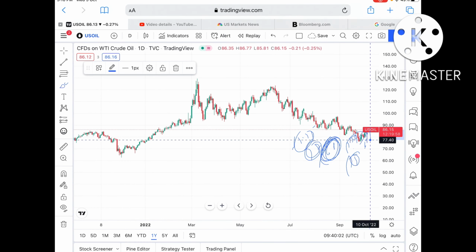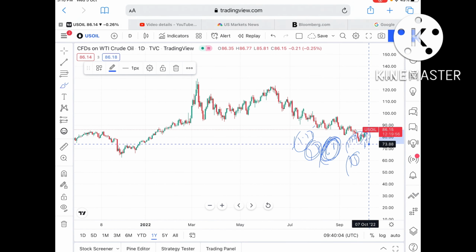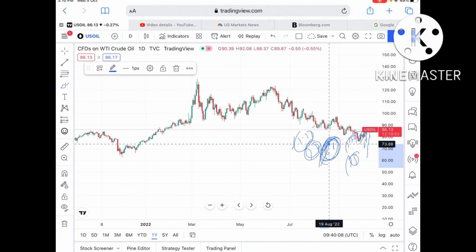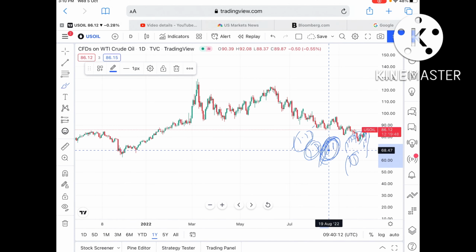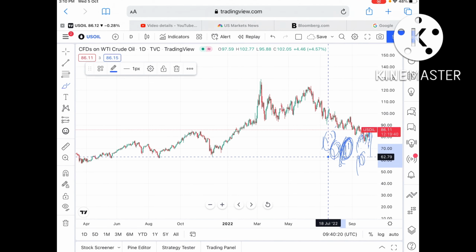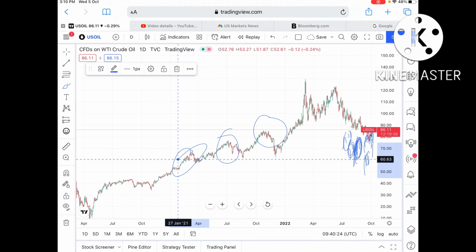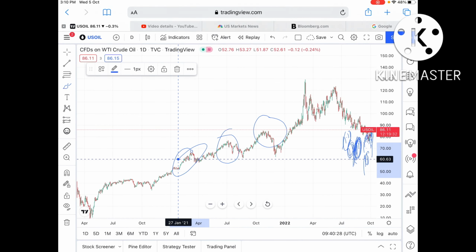I'm showing a day chart where you will understand that if the price falls below this level, it can move further low towards 73.38, and from there towards 68.47, and from there $62.59. As you can see, this is the first support, second support, and the third support. Once the price falls below this level, it can move further down.